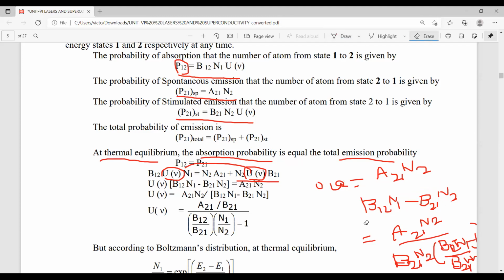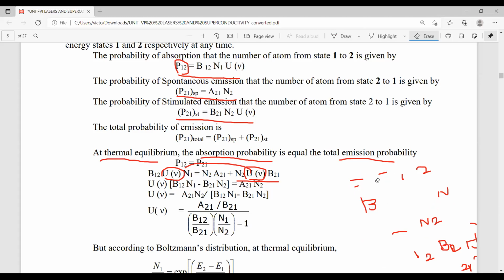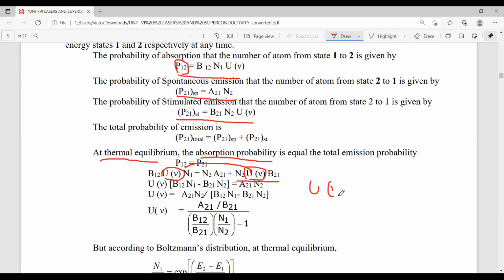Once again, I explained that. So simply here, common the U nu term. Next, write the U nu on the left side and remaining all on the right side.